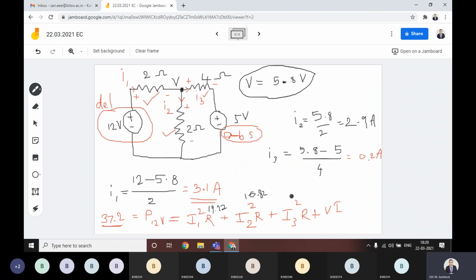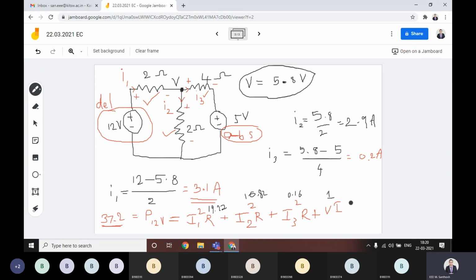I3 square into R. 0.16. And this one is 1. Right? You sum all these. You are getting 37.2 or not? You are getting or not? Yes, sir.